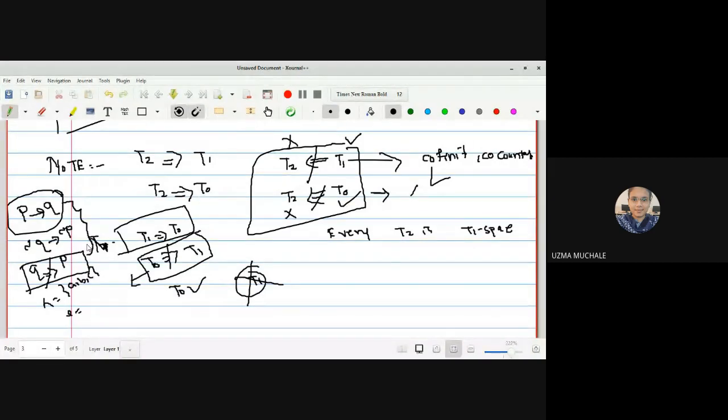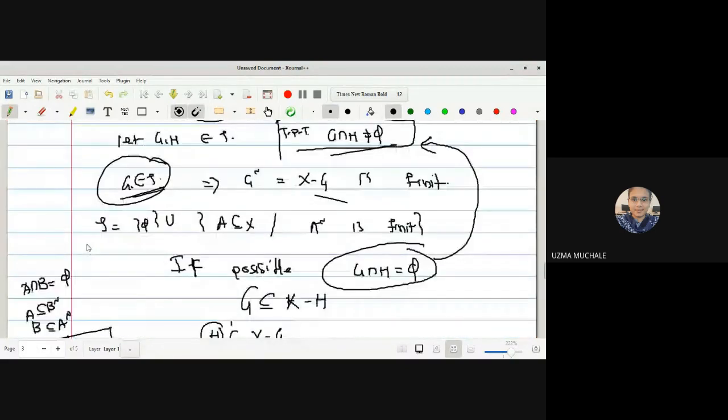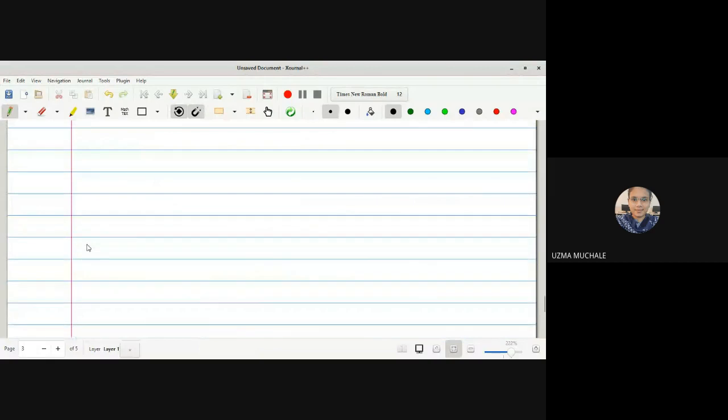Again, all the properties of T1 space, whatever we have proved, will be obviously true for a T2 space. Correct? Just remember the relation. Every T2 is a T1, every T1 is a T0, every T0 is a T space.